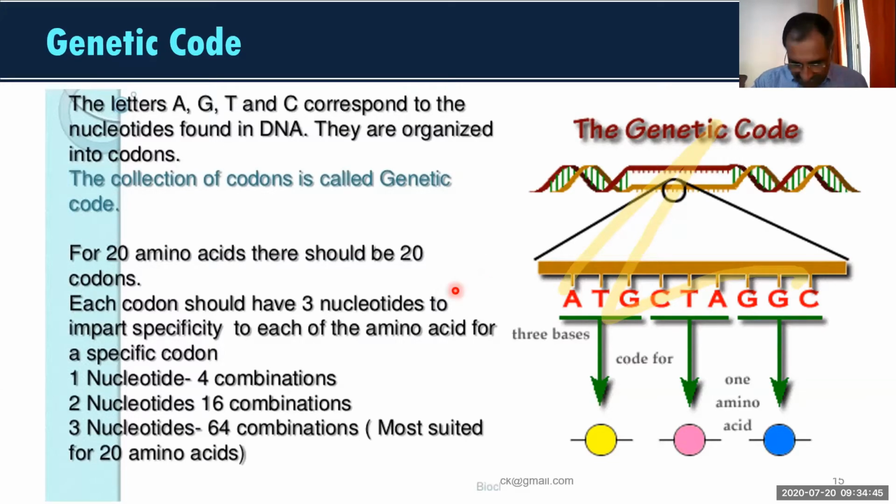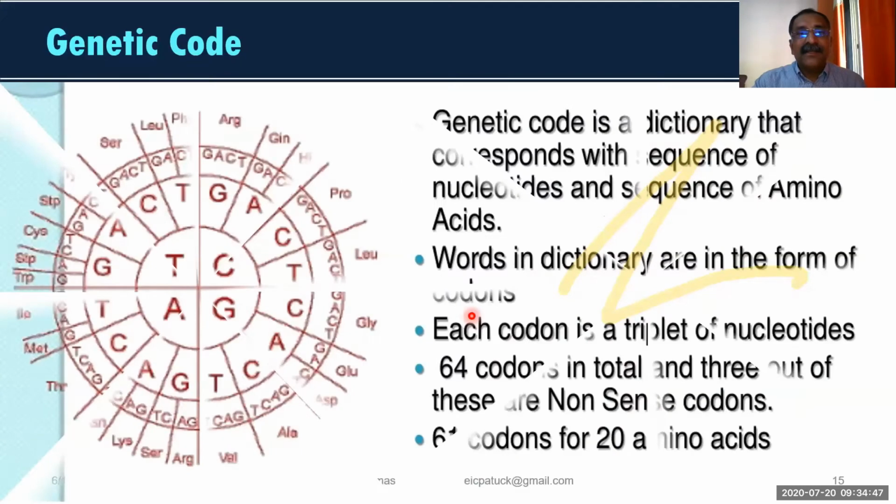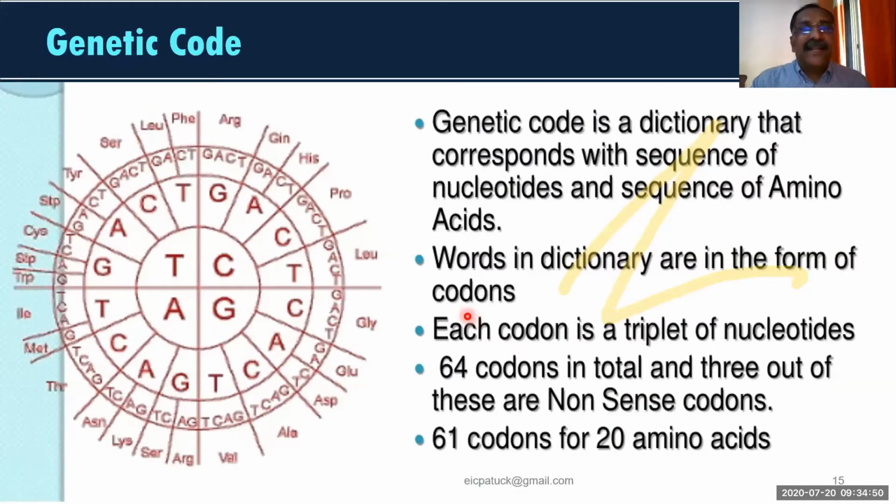Now look at the next slide. What is the genetic code? In the last section, I told you that this is a collection of codons. It is very simple. It is a collection of codons, so we can say it is a dictionary. In this dictionary, each letter represents a nucleotide.